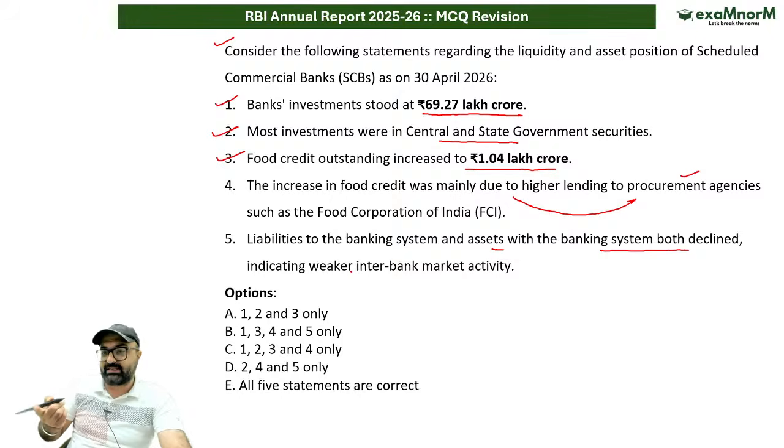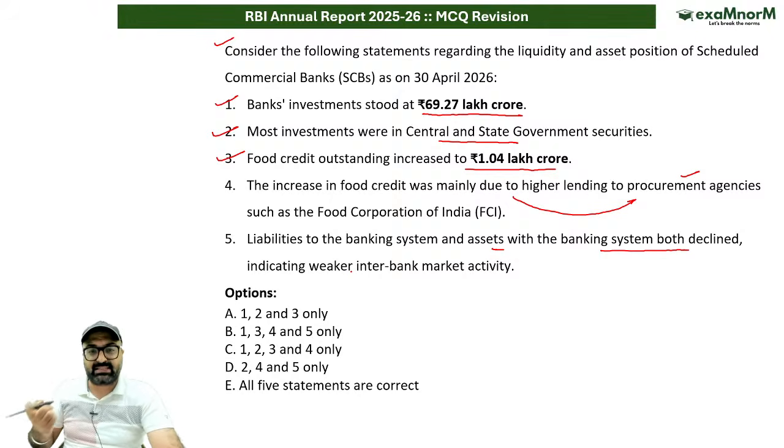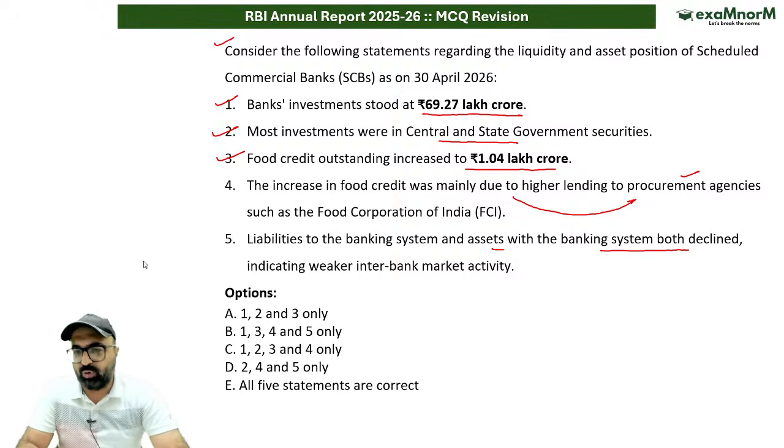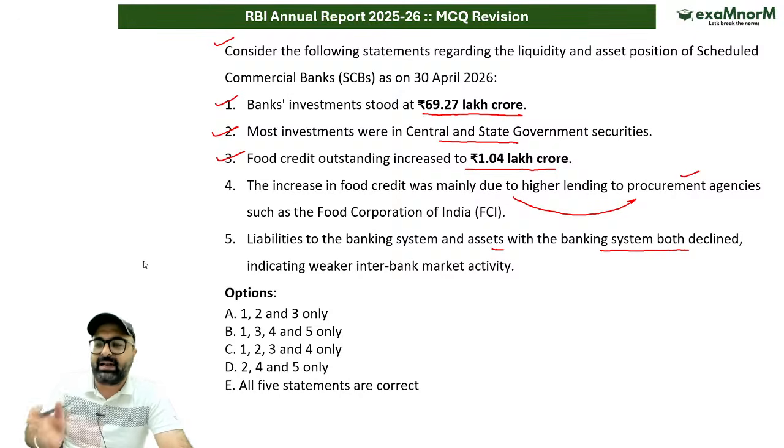Liabilities to the banking systems and assets with the banking system both declined. So liability to the banking system and the assets with the banking system, they both have declined, indicating weaker interbank market activity. Is it correct? What will be the answer to this particular statement? If I talk about the asset as well as liability of the banks, this is wrong. Why it is wrong? Because both liabilities to the banking system as well as assets with the banking systems have increased, which has indicated active interbank market participation, not weaker participation.